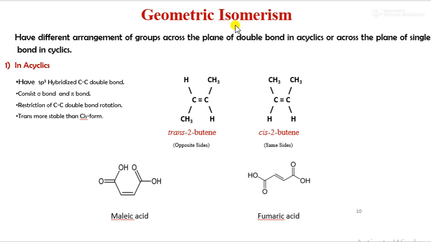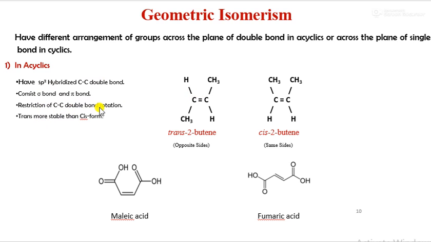Next point is geometrical isomerism. These have different arrangements of groups across the plane of a double bond in acyclic compounds, or across the plane of a single bond in cyclic compounds. First we will see an acyclic molecule having an sp2 hybridized carbon-carbon double bond. You can see over here it consists of a sigma and a pi bond. As there is a double bond, of course there is a sigma and a pi bond.